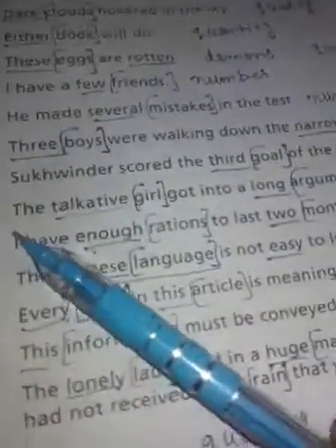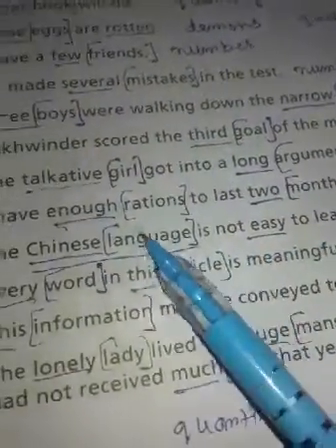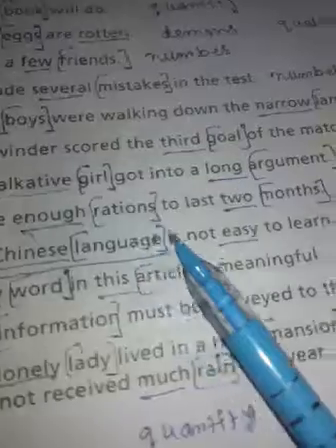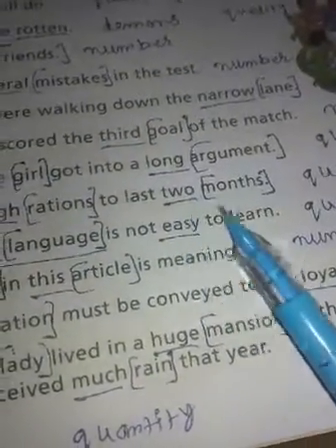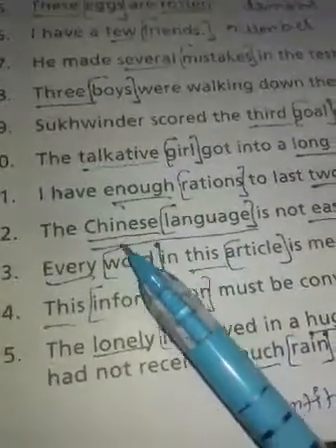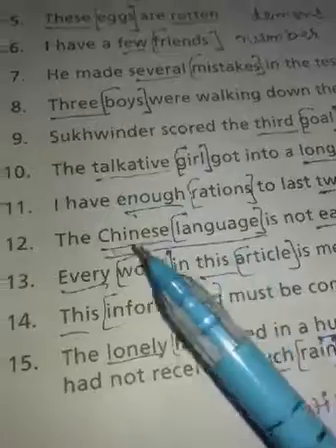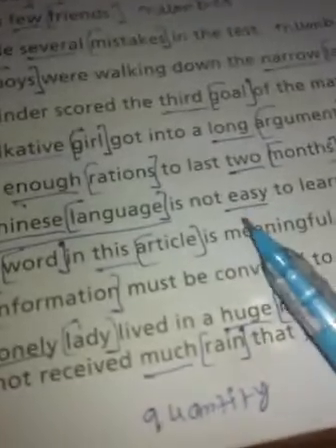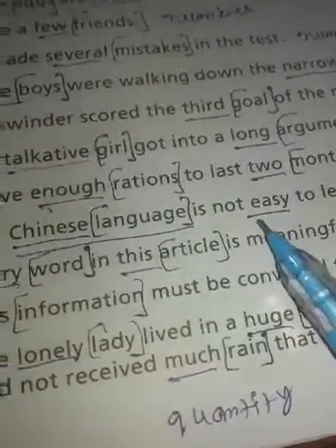I have enough rations to last 2 months. Enough is an adjective of quantity, and ration is a noun, and here 2 is an adjective of number, and months is a noun. Now the Chinese language. Chinese is an adjective, language is a noun, it is adding something to the meaning of language. Is not easy. Now easy is also an adjective, and it is adding something to the meaning of Chinese language.